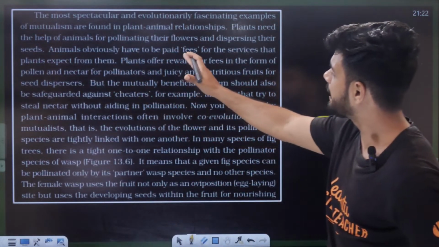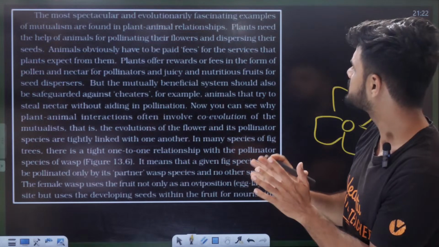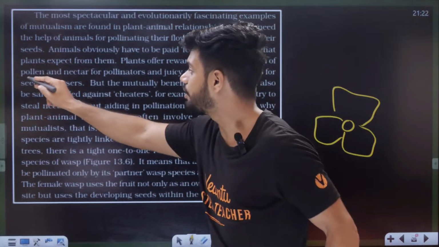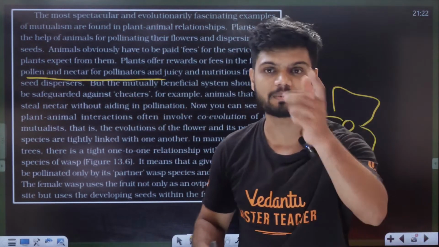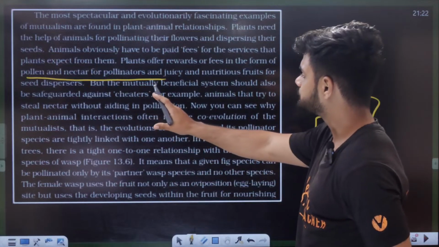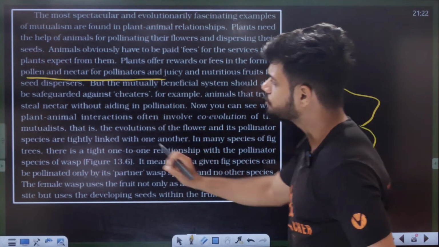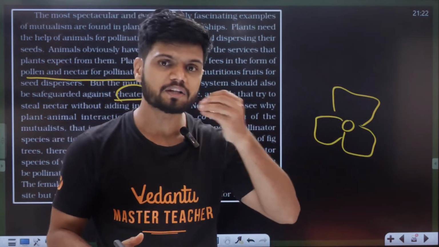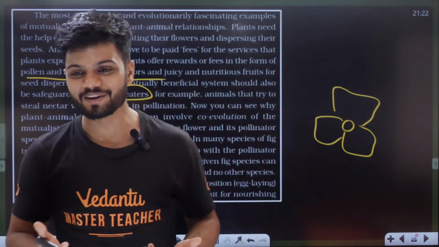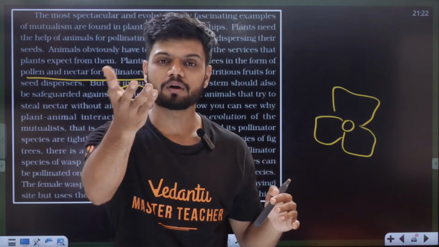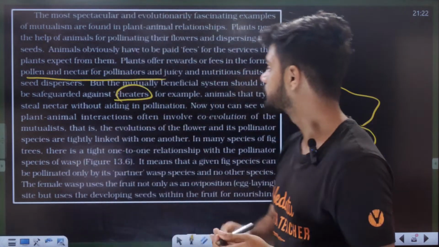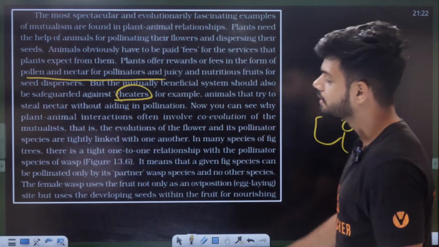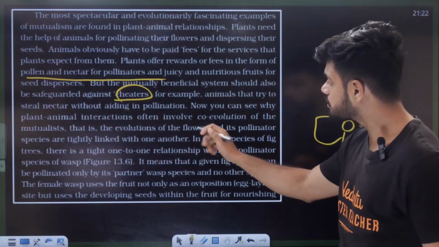Animals obviously have to be paid fees for the service that plants expect from them. Plants offer rewards or fees in the form of pollen or nectar, given to honeybees. But the mutual benefit system should also be safeguarded against cheaters. Think about it, if a cheater comes and eats the honey and goes, what to do? We come, eat the honey and go, but do not do pollination. So it is very bad for the plant. For example, animals that try to steal nectar without aiding the pollinators. Now you see why plant-animal interaction often involves co-evolution.